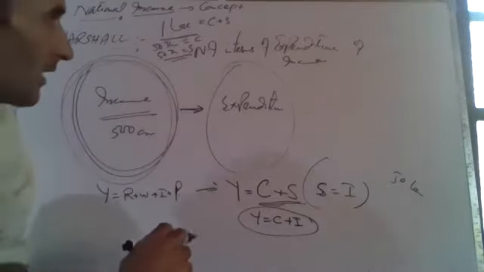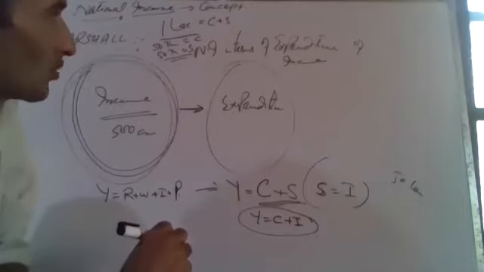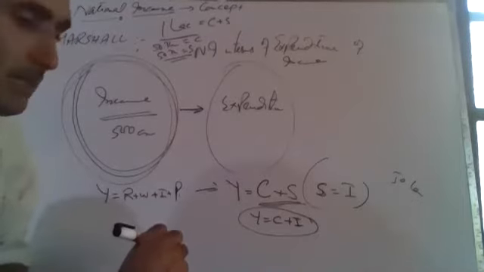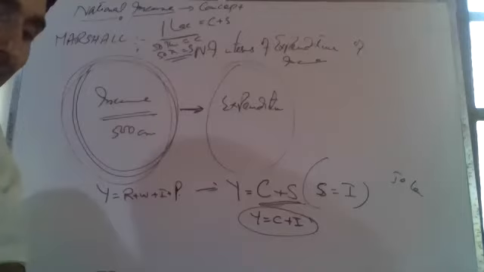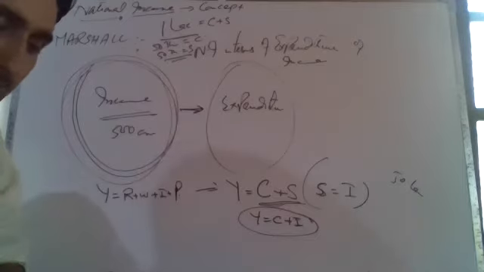So what is the definition of national income in terms of expenditure of income? It is the expenditure made by all the consumers or individuals of a country on final goods and services.